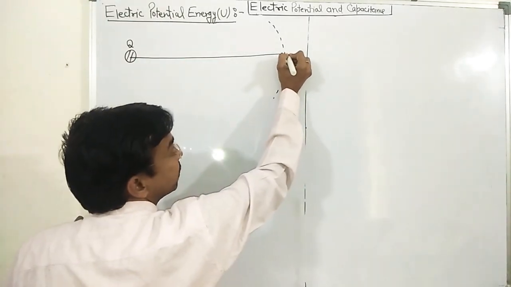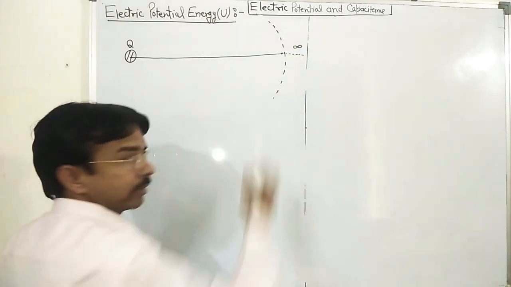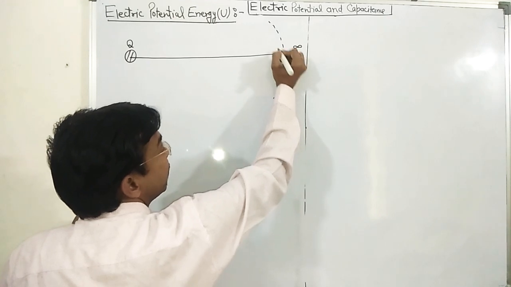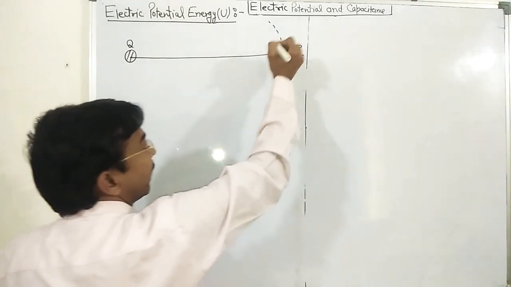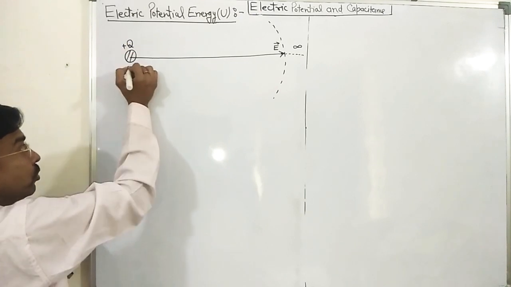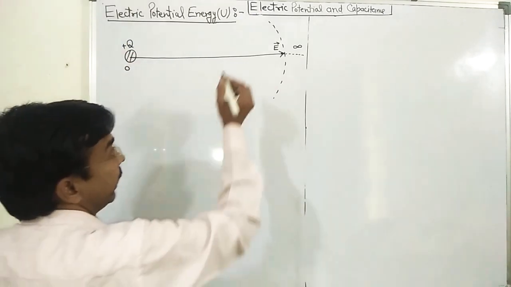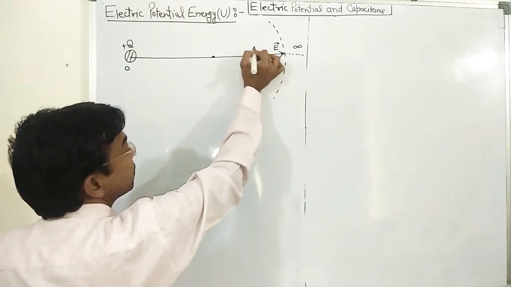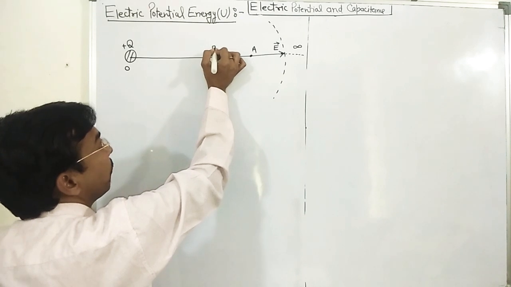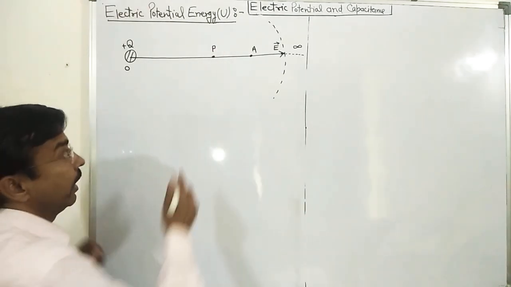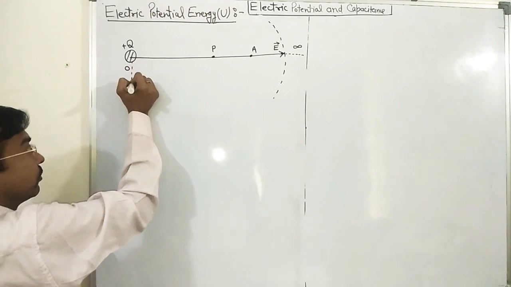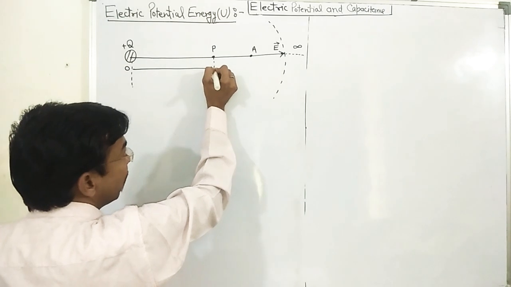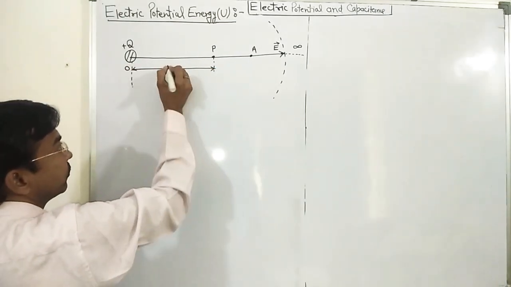Beyond that region, it is known as infinity. Suppose the electric field intensity is given like that due to that positive charge which is placed at the point O, and I am assuming two different points, point A and point P. From that charge, point P is situated at a particular distance known as small r.